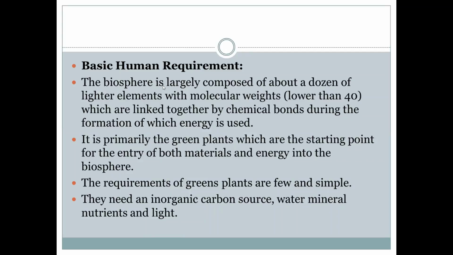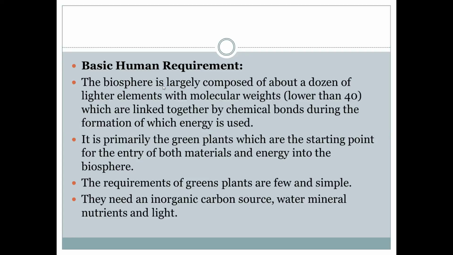They are linked with each other by chemical bonds during the formation of the energy that is used by the human being. So it contains the various elements for generation of the energy.